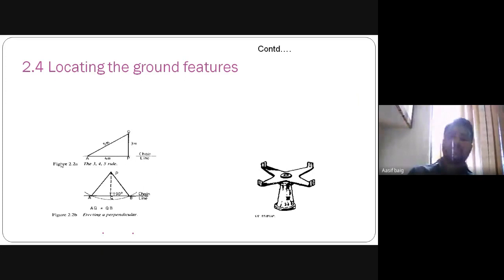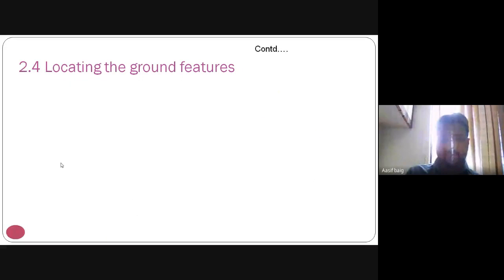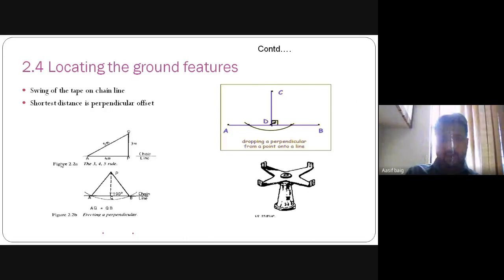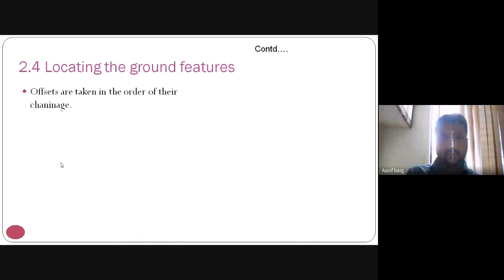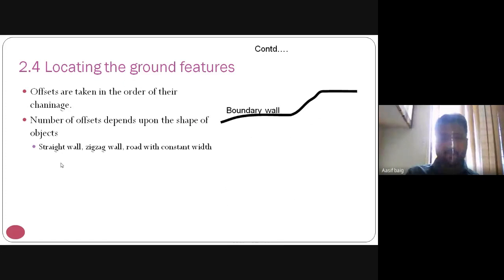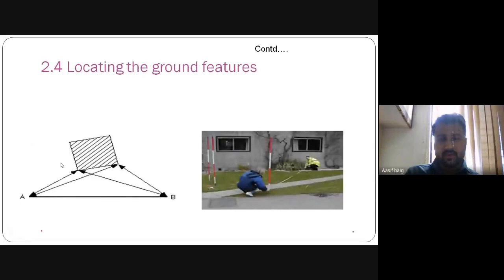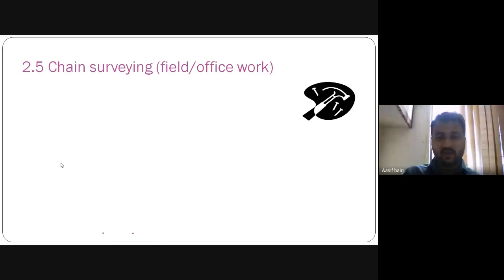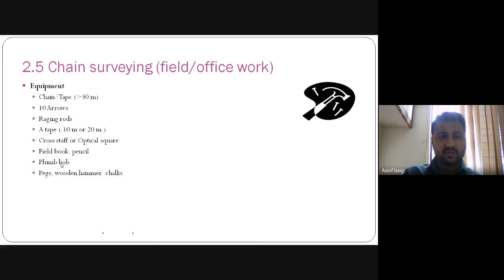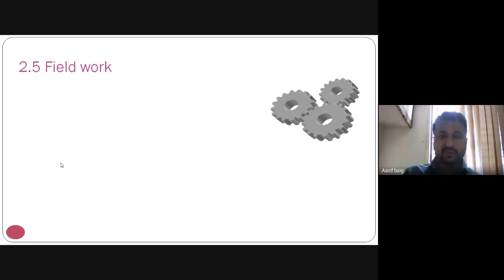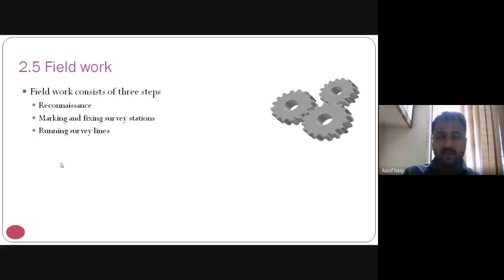For making the offset, we have this instrument. From this figure you can see how we have to locate the ground features, and what equipment is used in chain surveying.